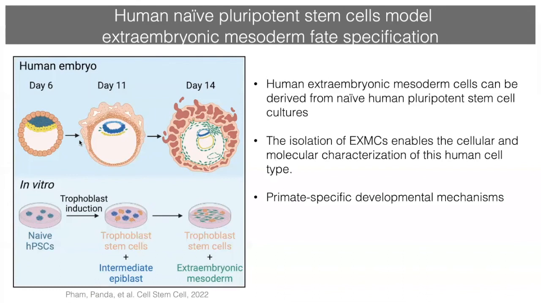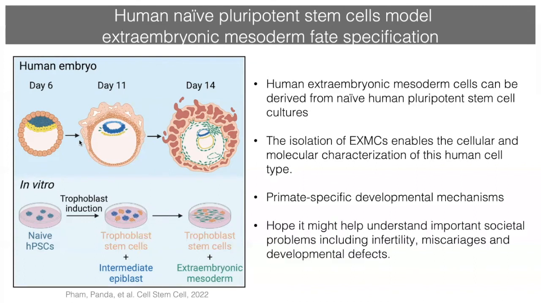And this will be an exciting new tool for studying primate-specific developmental mechanisms. So we're really excited by future work using these cells. And our hope is that it might help understand important societal problems, including infertility, miscarriages, and developmental defects, because many of the miscarriages take place at a time when extraembryonic mesoderm cells are specified and present in an embryo.